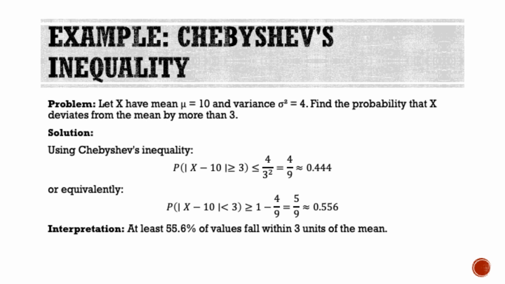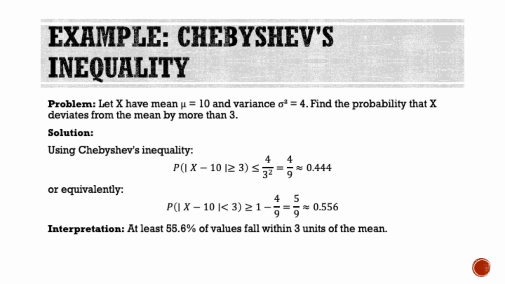Equivalently, the probability that x is within 3 units of the mean is at least 1 minus 4 over 9, which is 5 over 9, approximately 0.556 or 55.6%. This means that at least 55.6% of the values fall within 3 units of the mean.